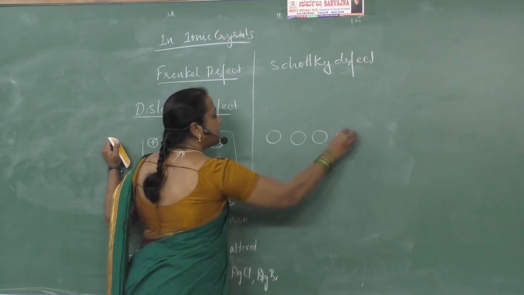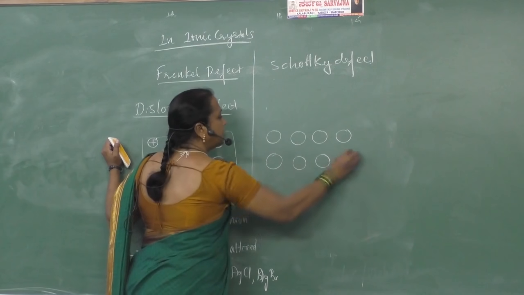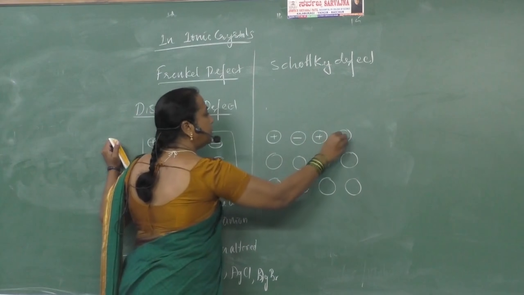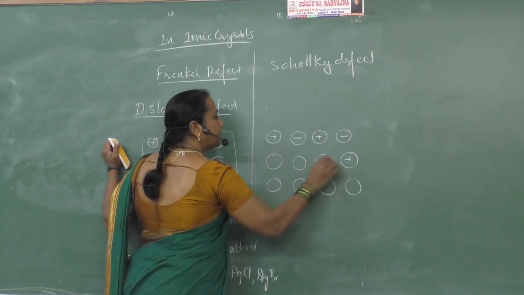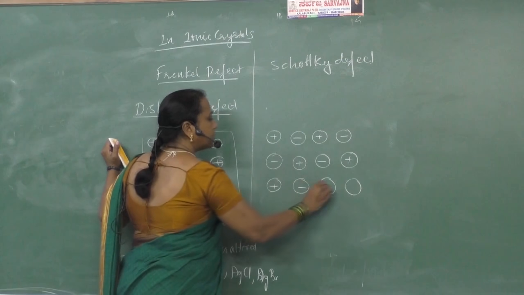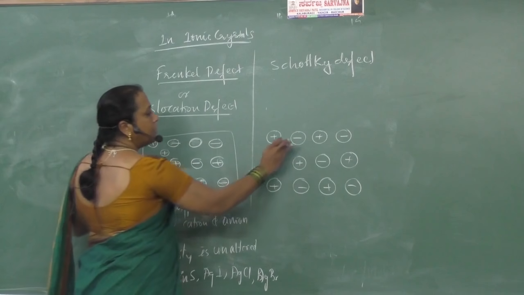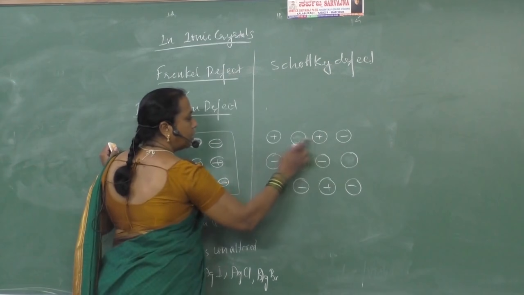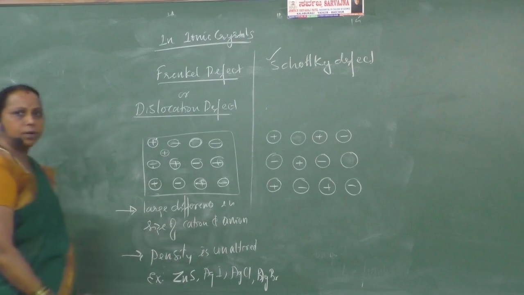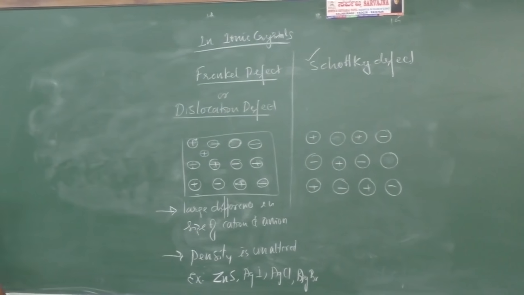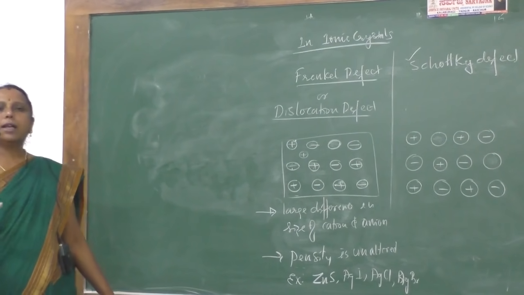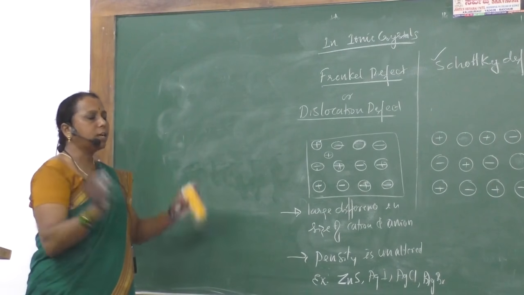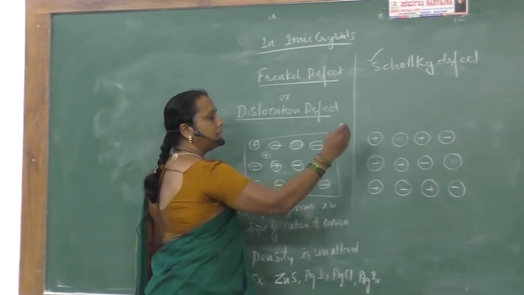lattice. Almost same-sized cations and anions are present in the ionic crystals in which we find Schottky defect. Missing of one anion and one cation explains what? Schottky defect. So what is Schottky defect? Nothing but missing of equal number of cations and anions from the lattice. They are not at all present in the lattice. They have skipped from the lattice, not present in the crystal.